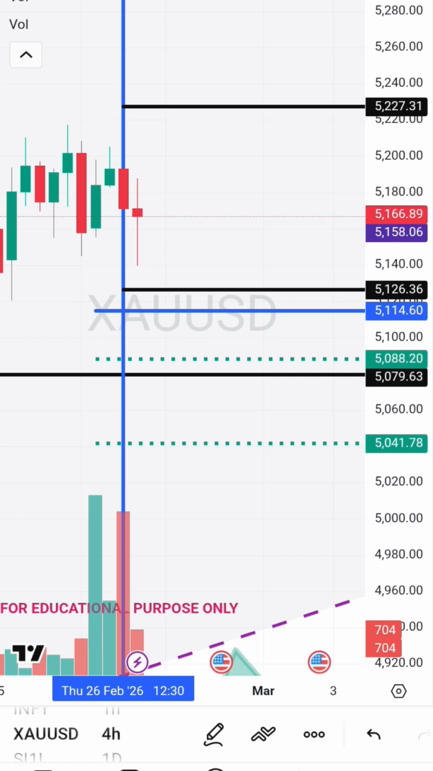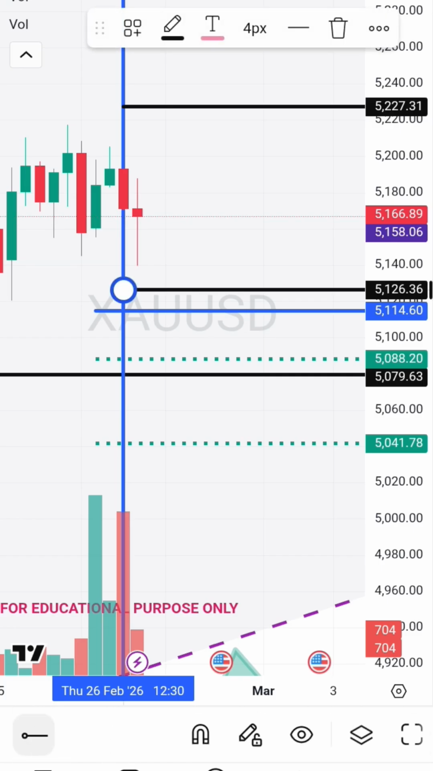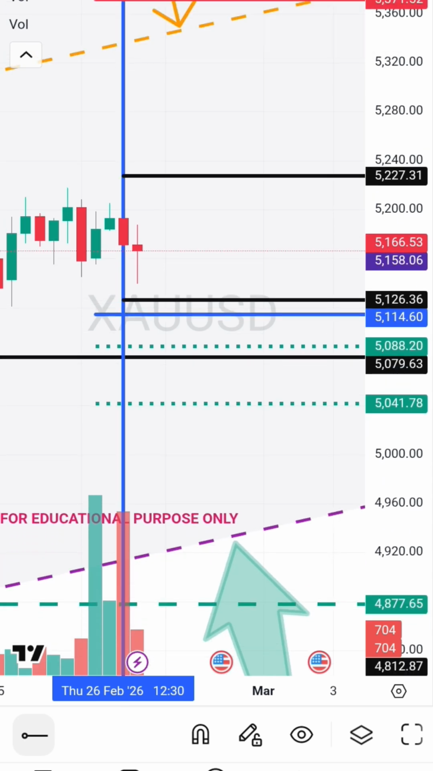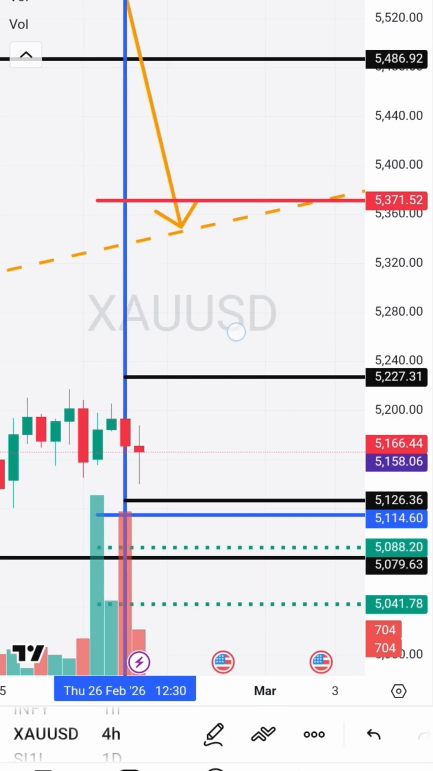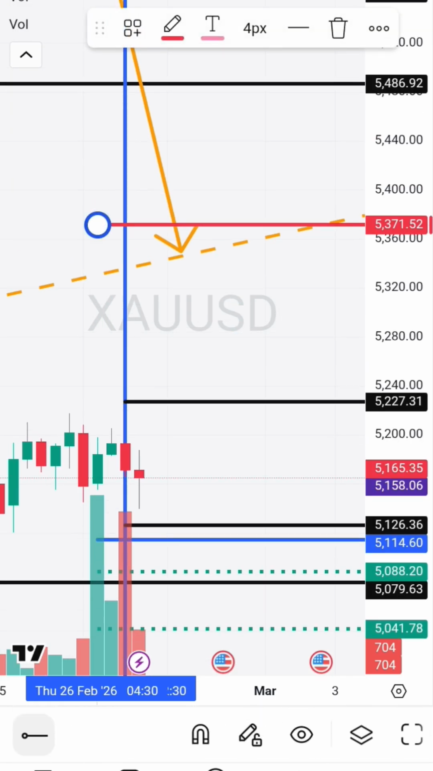Whenever it comes near to the stop loss hunting line, you should be very careful. You have to keep your stop losses very wide, otherwise it will go and hit your stop loss and you will be in a loss. If at all it gives a breakout above the stop loss hunting line with a big candle and high volume, the next resistance it has to go and touch is 5371.